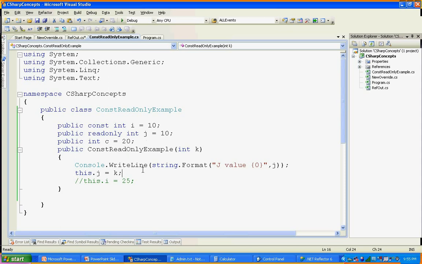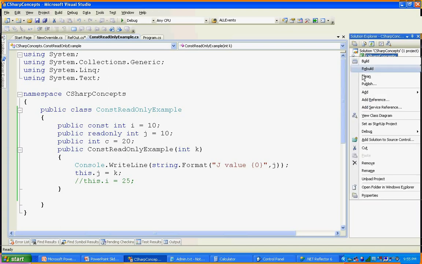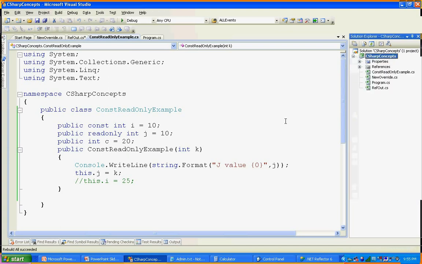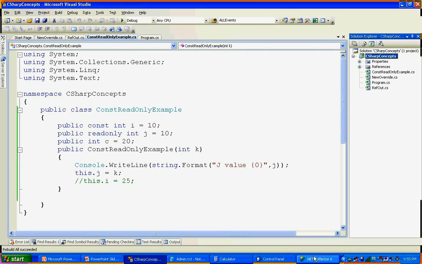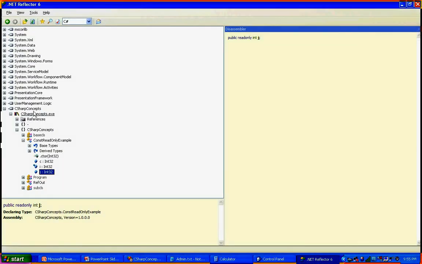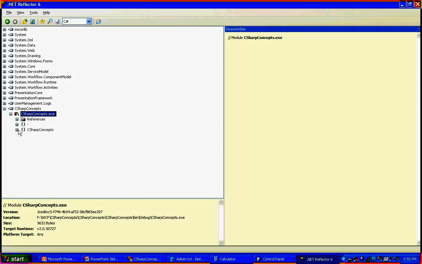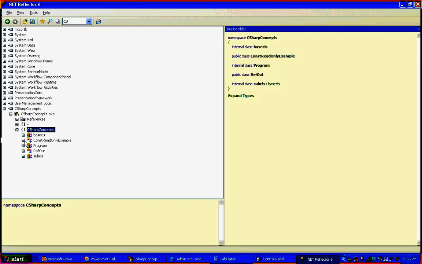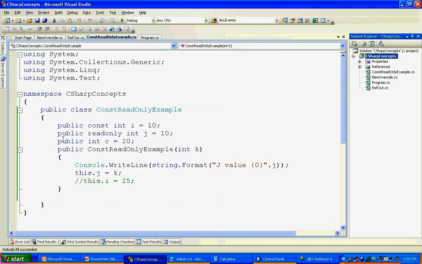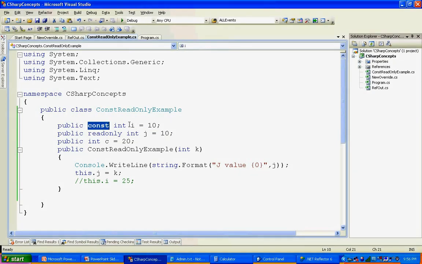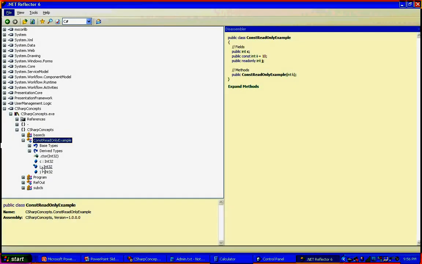Okay. I just compile this. I'm compiling this exe one more time, and I'm using the reflector to show the constant value inside the exe. So go to the ConstantReadOnlyExample. This is the class name, and the variable name is i. Public const i equal to 10.